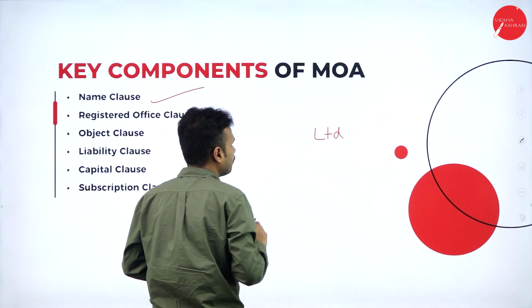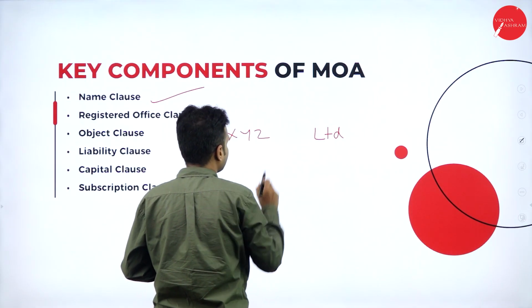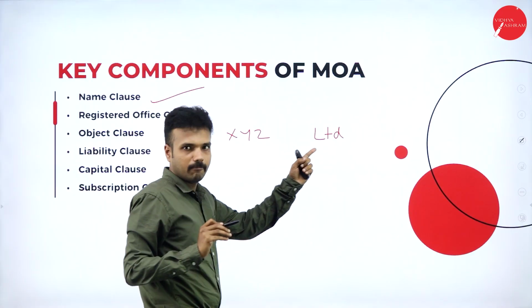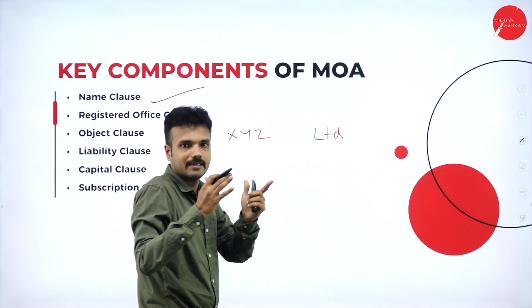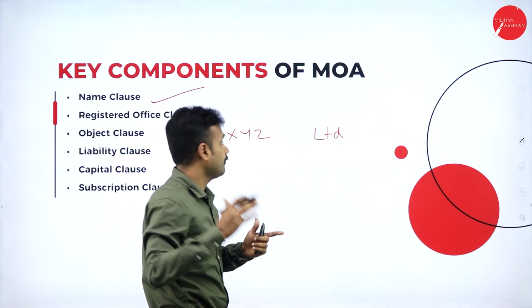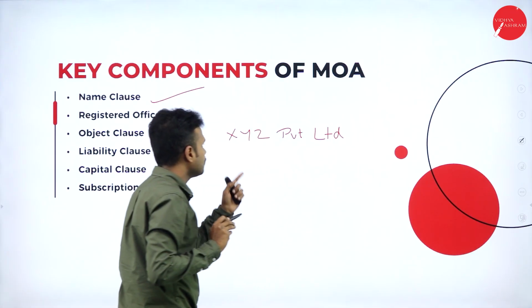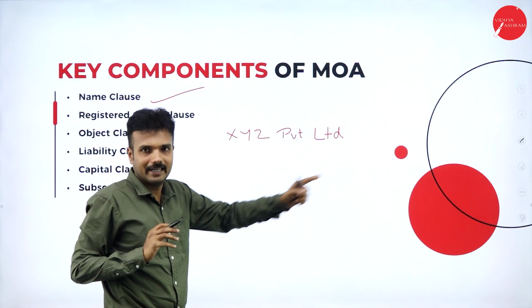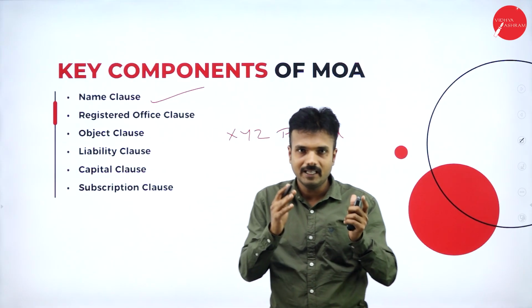Okay, if it is a public company, let me say the company name is XYZ. If it is a public company, the name must end with Limited, that is XYZ Limited. If it is a private limited company, it is XYZ Private Limited. So it is going to describe the full name of the company, the first thing.